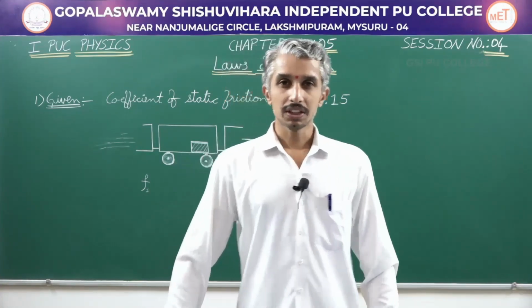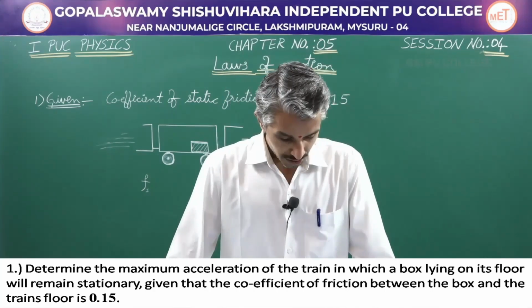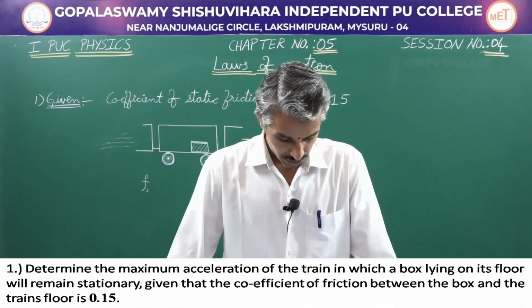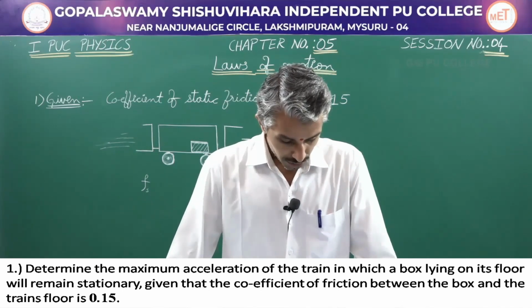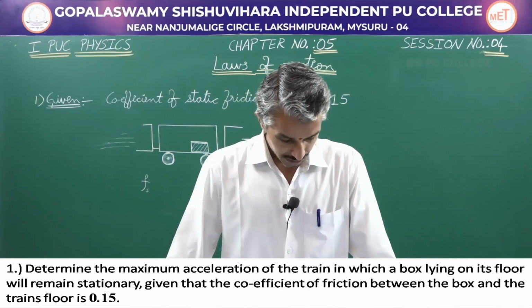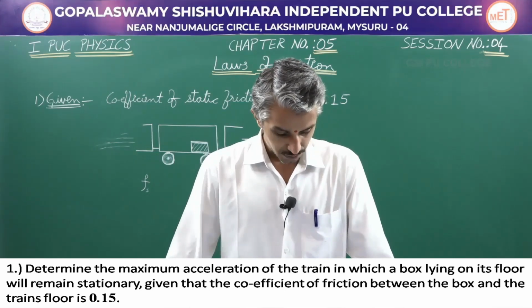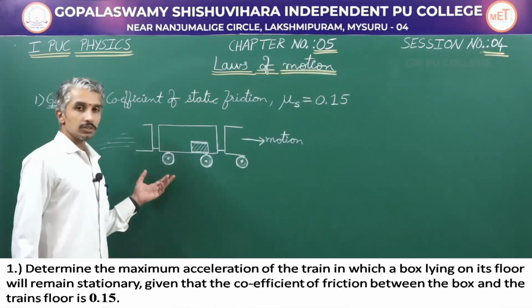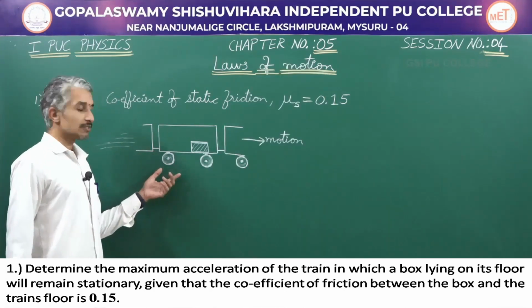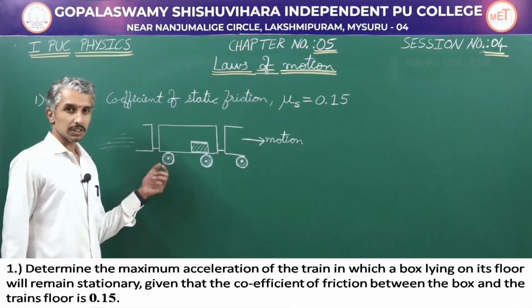So here is the first numerical. Determine the maximum acceleration of the train in which a box lying on its floor will remain stationary, given that the coefficient of static friction between the box and the train's floor is 0.15. So I have already noted down the data given and the diagram which would help us in understanding this numerical.